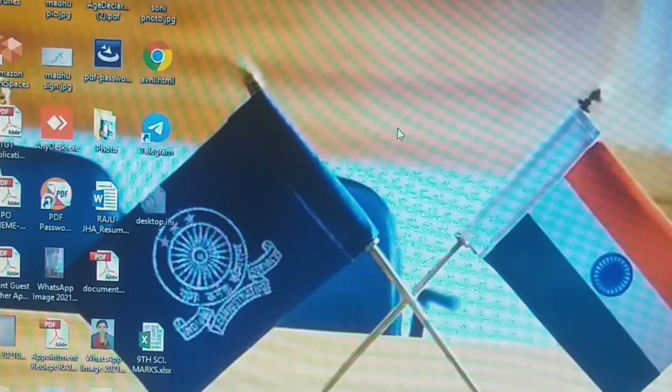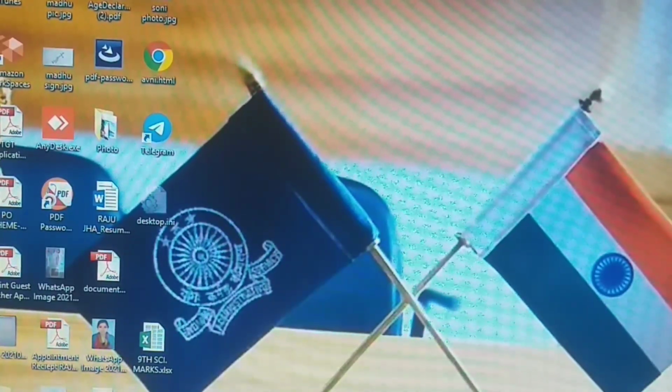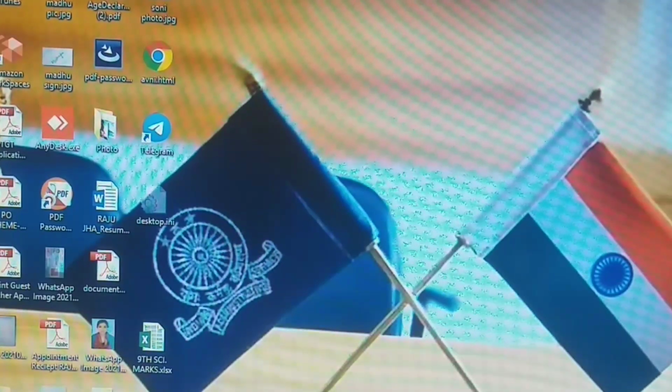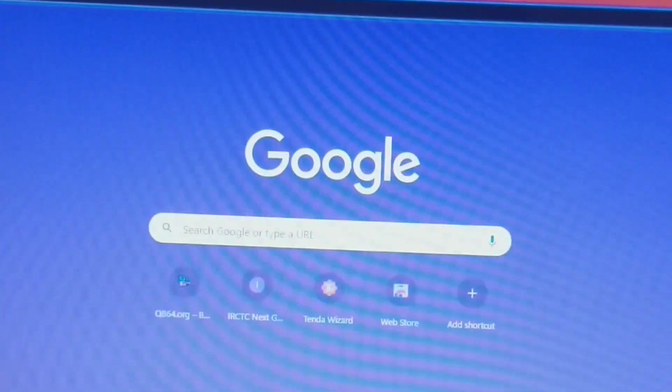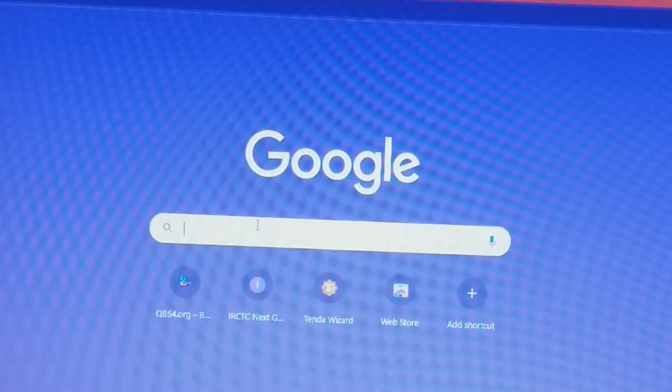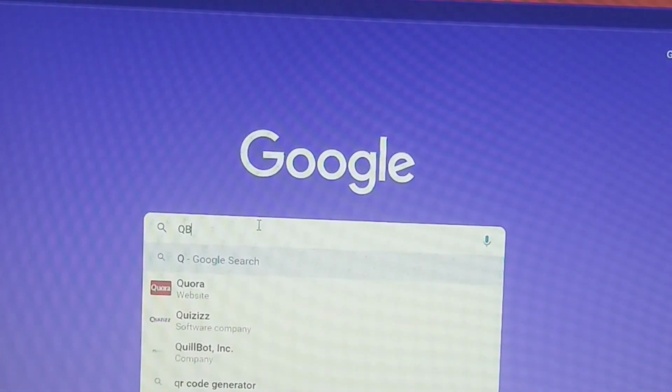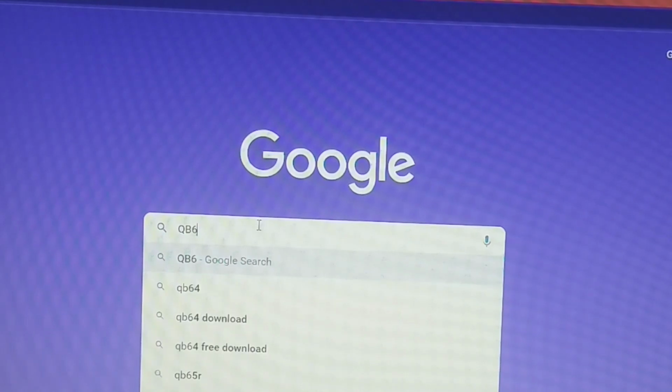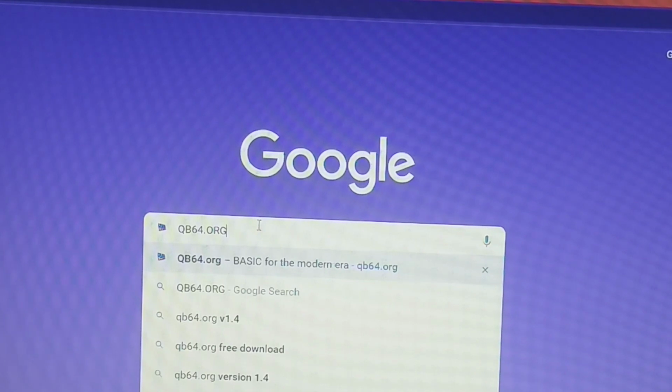For installing QBASIC, first you have to open Google Chrome. And here you will type qb64.org.